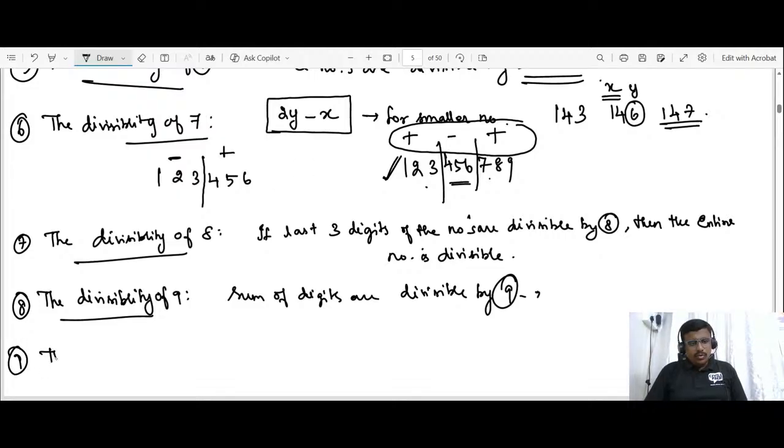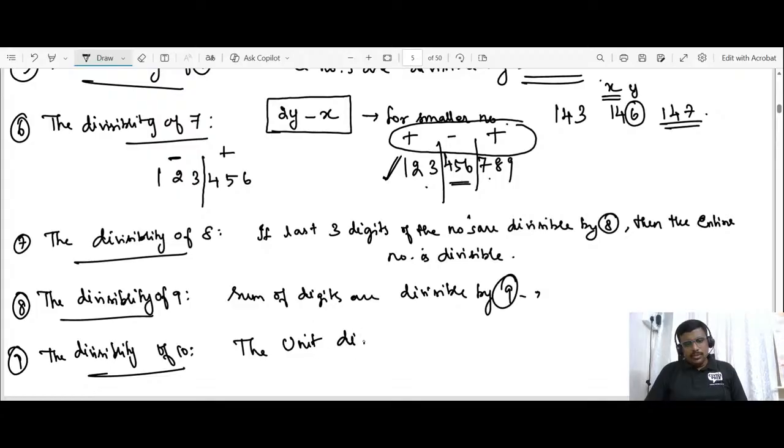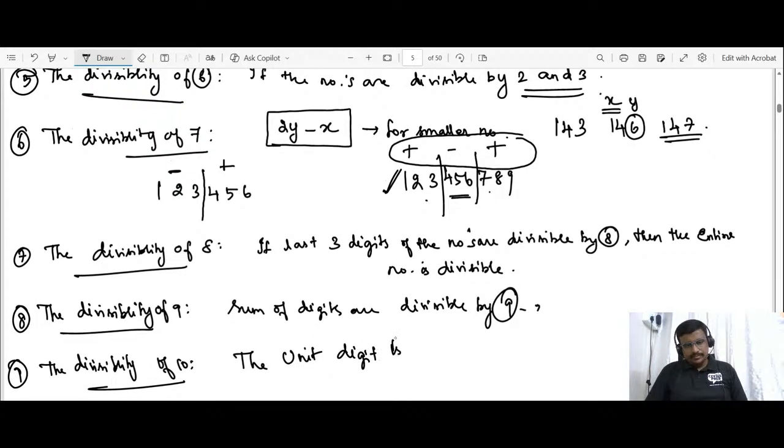And what is the divisibility rule for 10? The divisibility rule for 10 is the unit digit is 0. The unit digit is 0. Very good, Ashwini. So now we have completed till 10. In school days, you would have studied tables up to 10. But here we need to know up to 15, minimum 15. So please note it down.